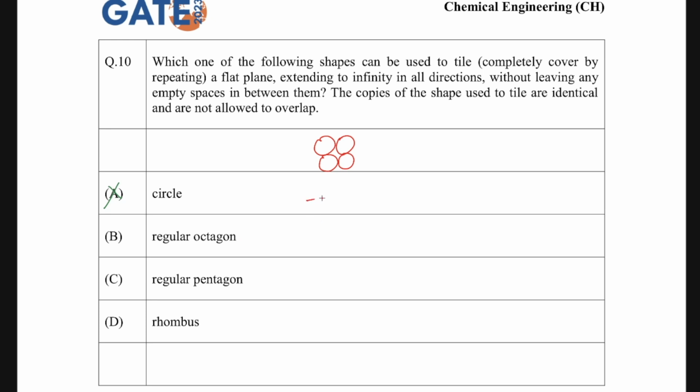A regular octagon, octagon means it has 8 sides, and if you try to join regular octagons, you will always need a square in between them. I'll show you. Let's say you have two regular octagons, so you will see that you need a square here to fill it. So only with regular octagon you cannot do that, so that is also incorrect. Same goes for pentagon. With only pentagon you cannot do it, you need hexagons with that. You know the football, in the football, hexagon and pentagon both are there to make the whole thing. So that is also not possible.